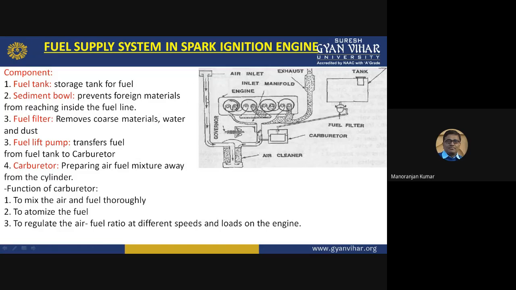Let us see what the different components of the fuel supply system in a spark ignition engine are. The first component is the fuel tank. You can see this is the fuel tank.